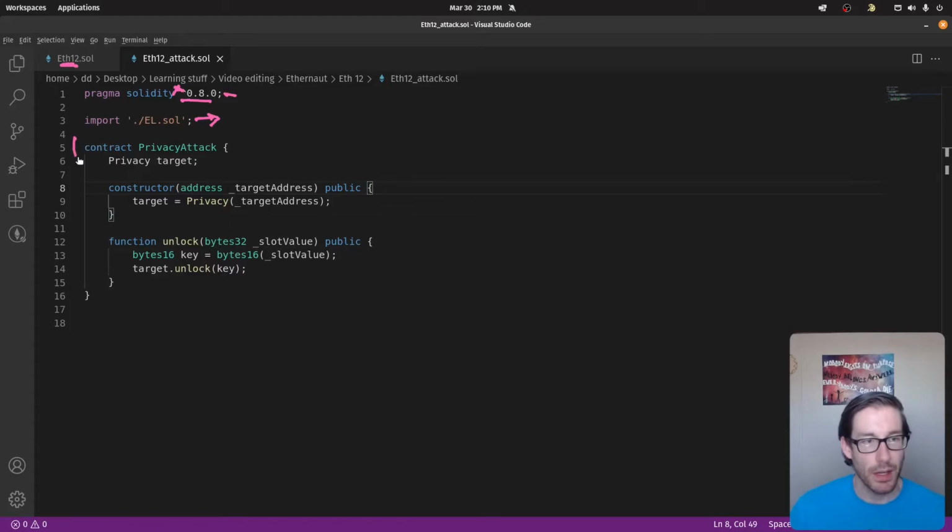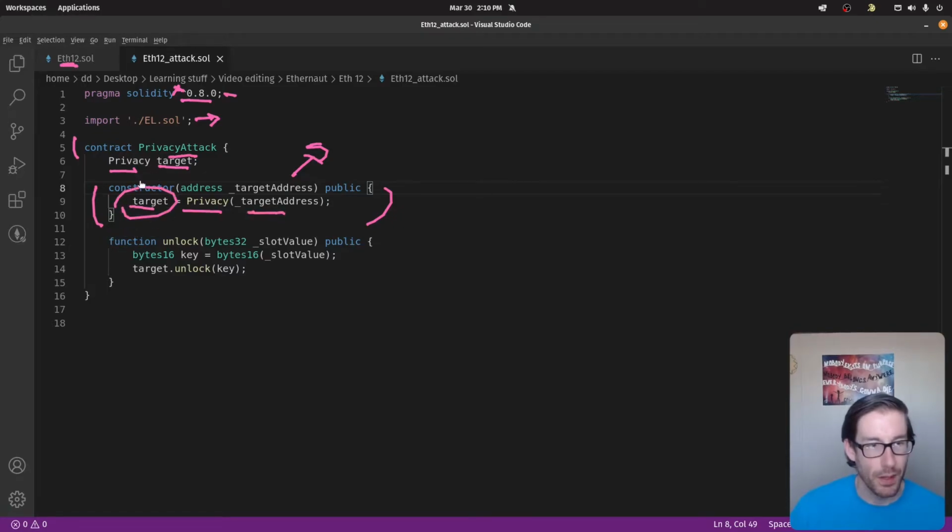In addition to that, we're going to have our contract, which is called privacy attack, and we're going to basically initiate this contract via this target variable. So we're going to call that privacy contract, which is over here, set it to this variable, and then in our constructor, we're going to add our target address. So this is who we're targeting. And then we're going to take that target address, initiate that contract, and add it to this variable here.